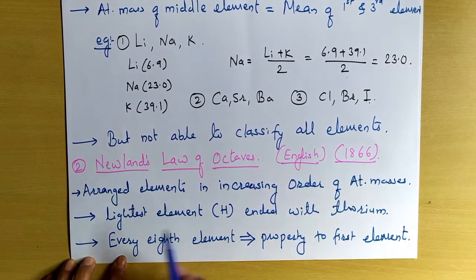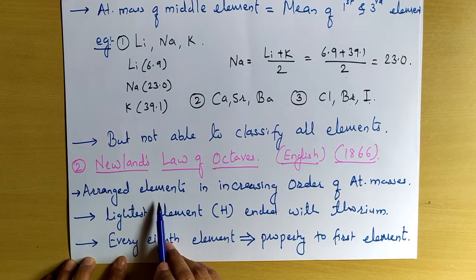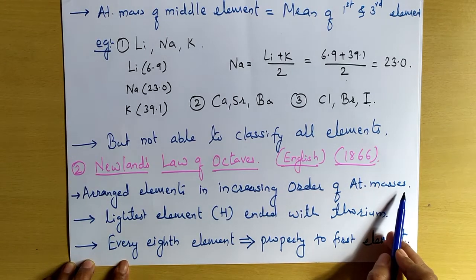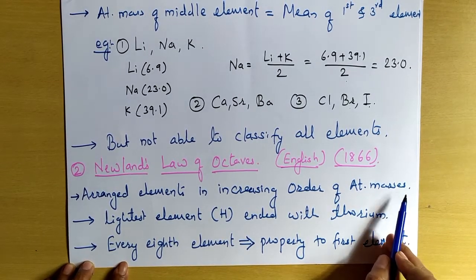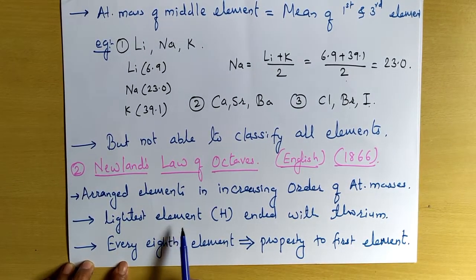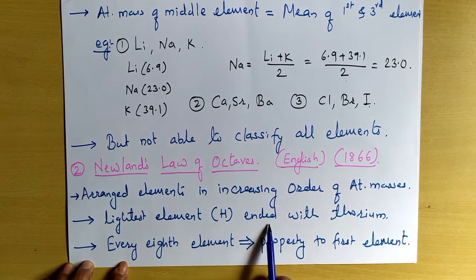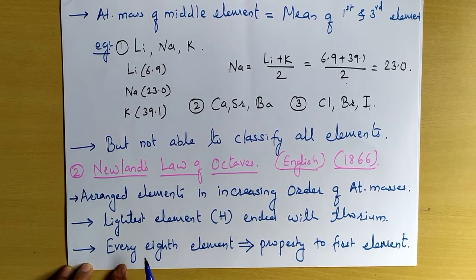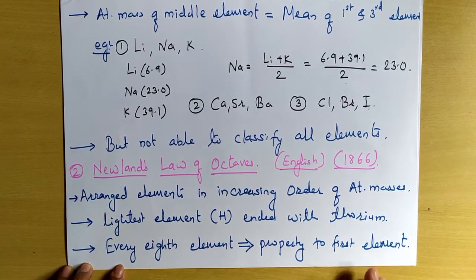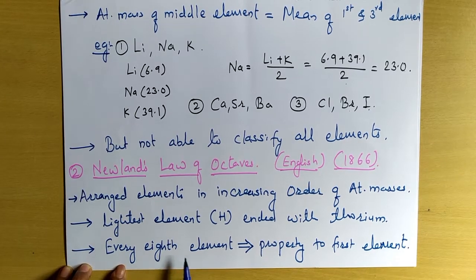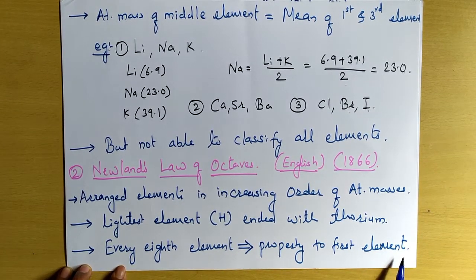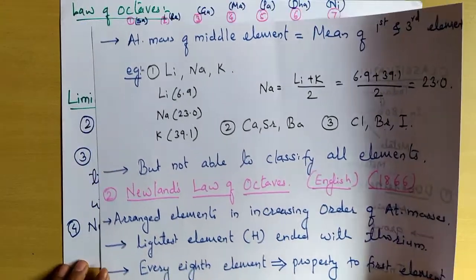Now what he did, he arranged the known elements in increasing order of their atomic masses. How he started? He started with the lightest element, that is hydrogen, and ended up with thorium. That means he went on arranging the elements from lighter elements to heavier elements. He came to know that every eighth element showed the property similar to the first element.